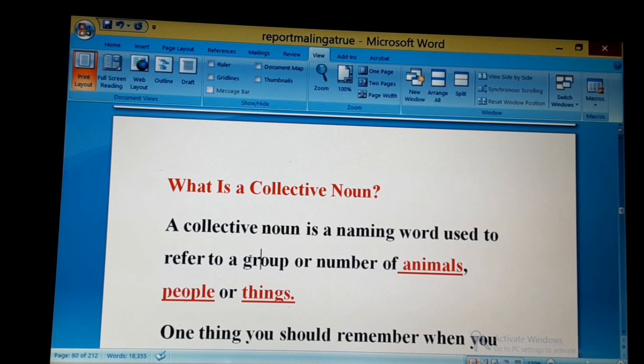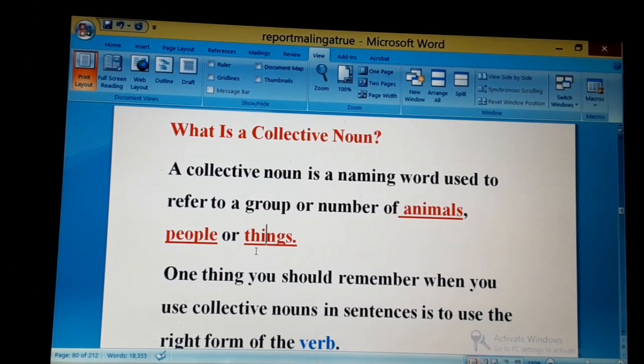Erinnya erikozesebwa okwogera ku bintu ebingi. Liba limu naye nga likozesebwa okwogera ku bintu ebingi. Once again, it is a naming word used to refer to a group or number of animals, people, or things. Animals, ebisolo. People, abantu. Things, ebintu.